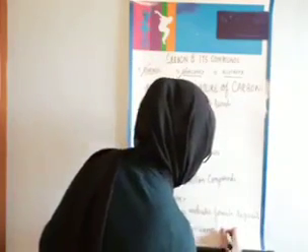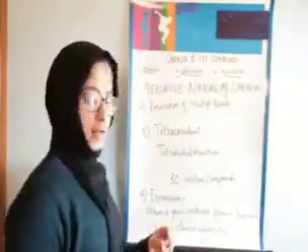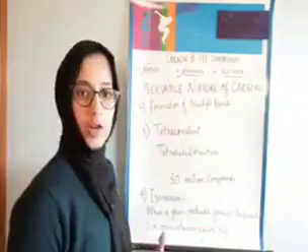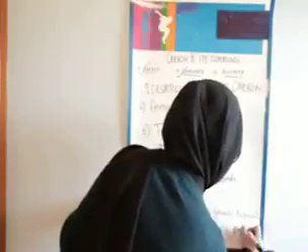The properties are different, the structures are different, but the molecular formula is the same. Okay, so different properties, different structure, but the same molecular formula.